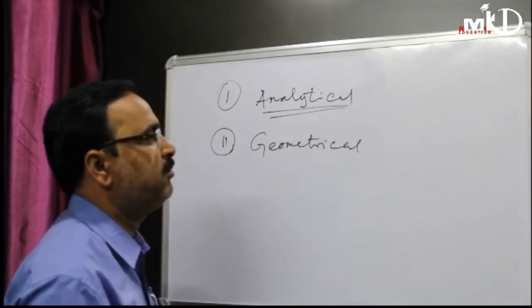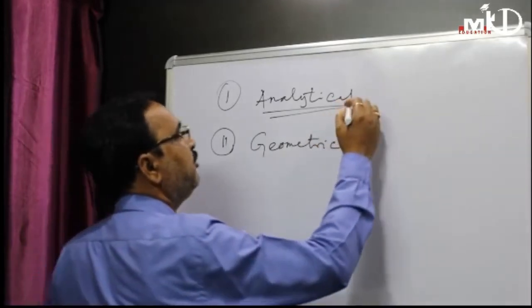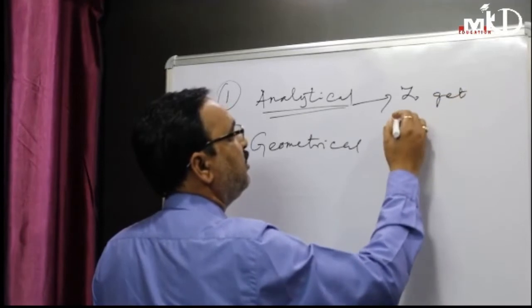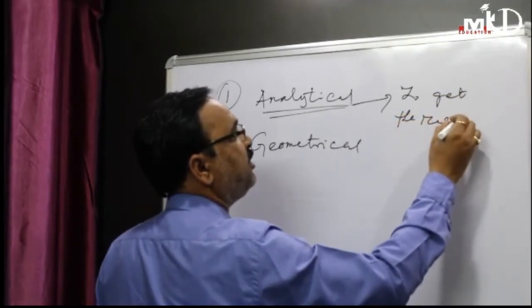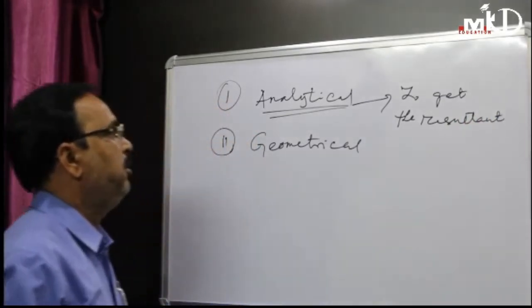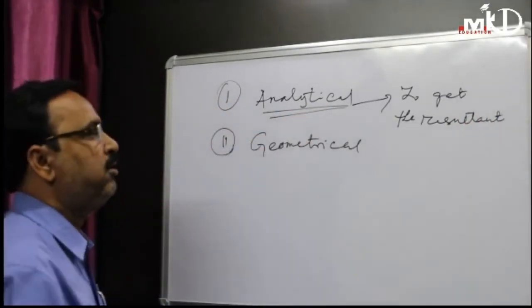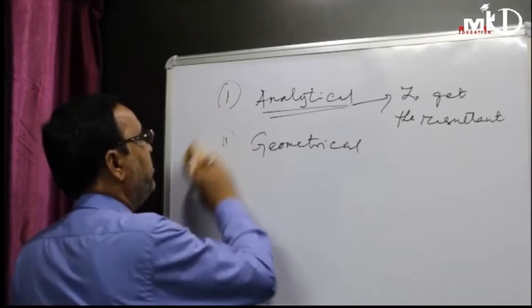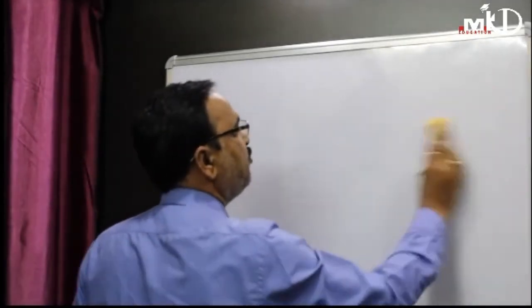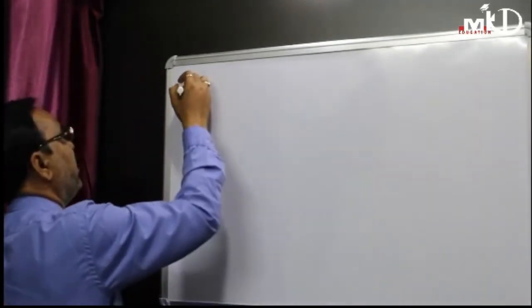So many laws are there to obtain the resultant. Resultant is also a force. After completion of this analytical part, we go to the geometric part. In this process, we have to know the parallelogram law.